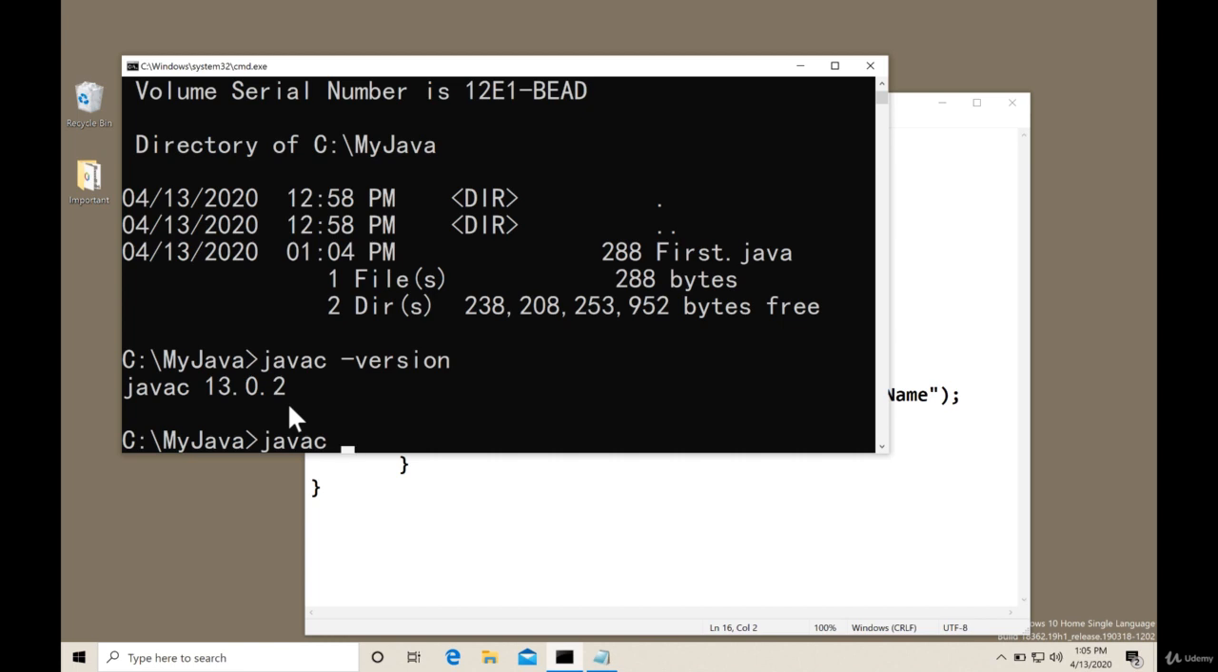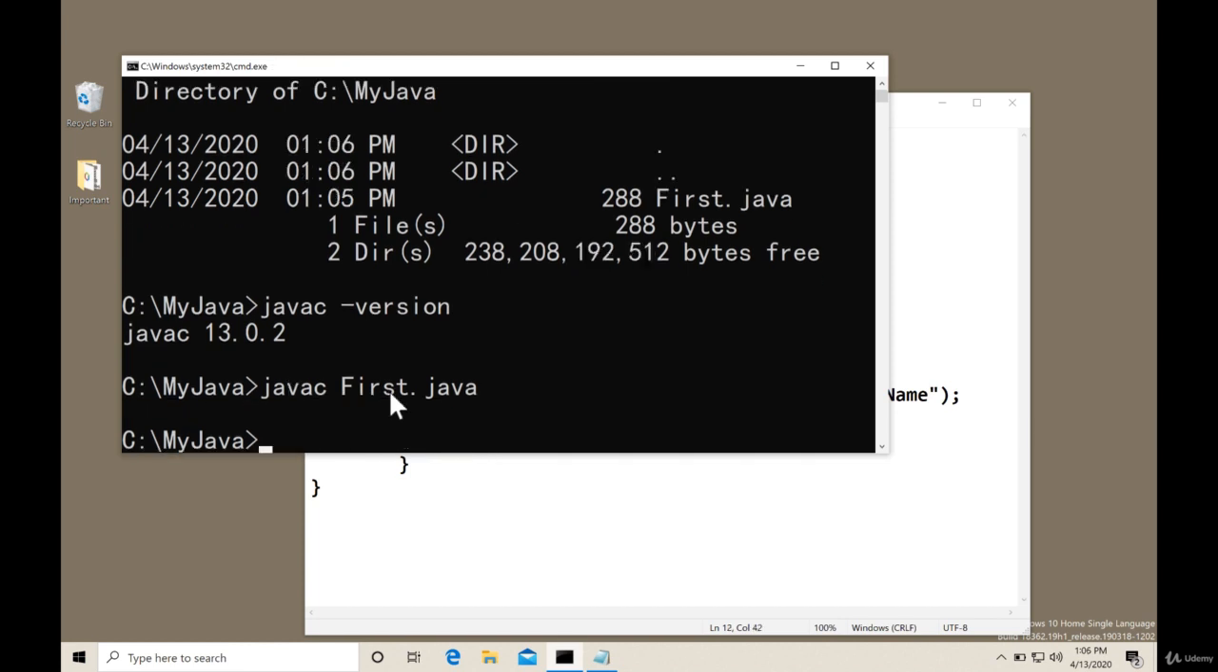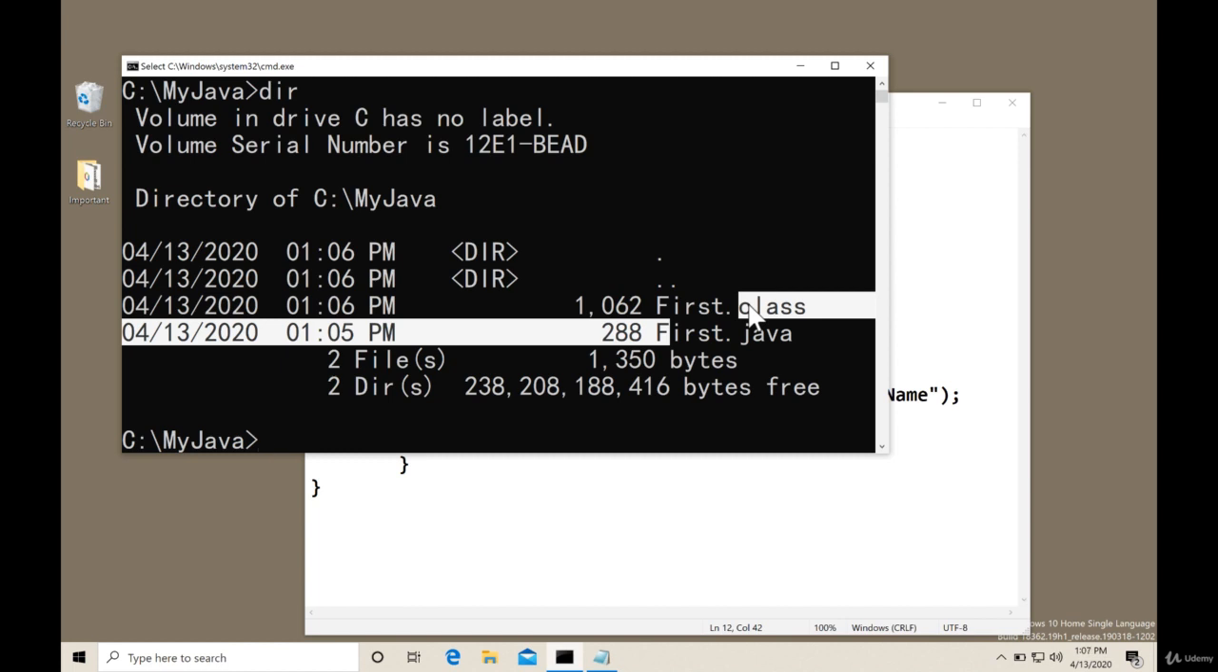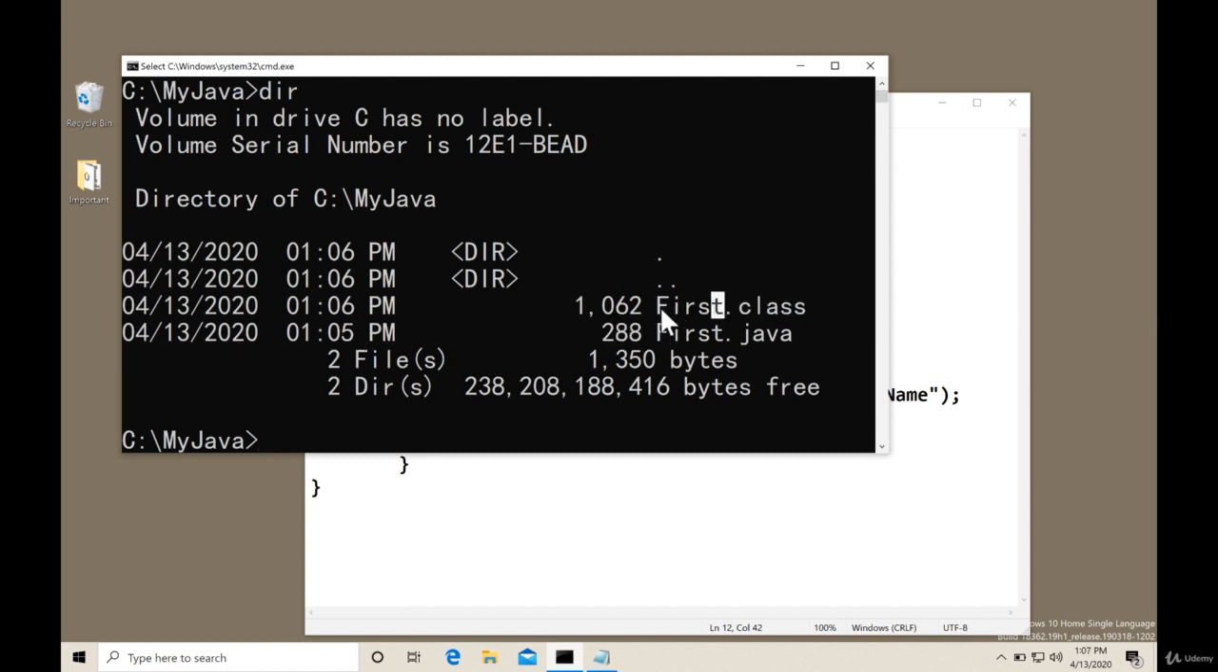javac first.java. So press F and press tab. It will give you first.java. You will get the name. Hit enter. Program is compiled. There is no error in the program. Right? Program is ready. So if you check the directory, now you will find two files, that is first.java and first.class. So class is containing bytecode. We can run this program using JVM.